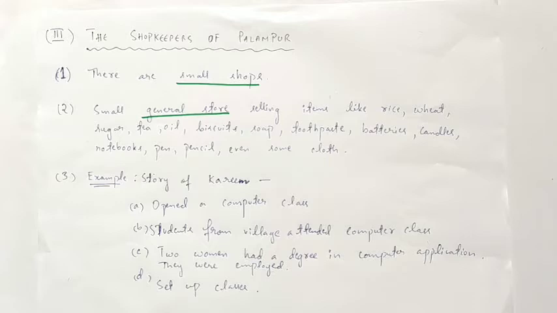Karim employed two women who had a degree in computer application. He bought computers and set up the class in the front room of their house overlooking the market in the village. Now many high school students started joining the class. Since it is located nearby, they don't need to travel to the town and can get the class in the village itself.